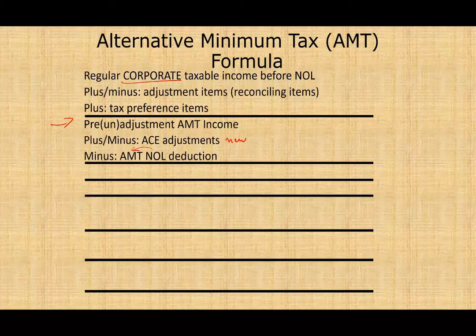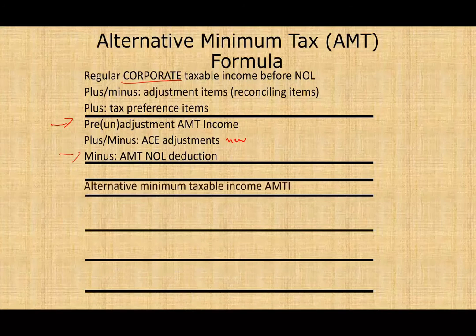Remember, the way we compute our income for AMT, it's different than we compute it for regular. Therefore, if you have losses, your losses also will be different. For example, the depreciation method for AMT is different than the depreciation method for regular taxable income or regular corporate taxable income. Therefore, your NOL will be different. So if there's any NOL for AMT, it's deducted here.